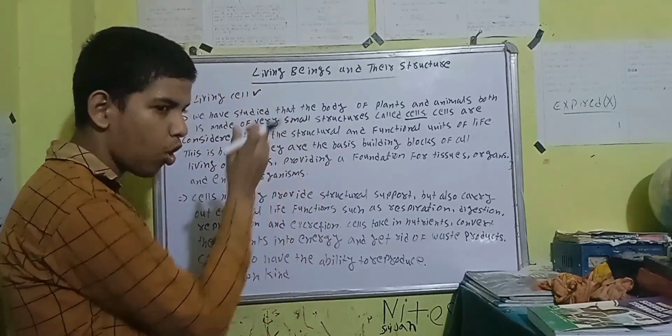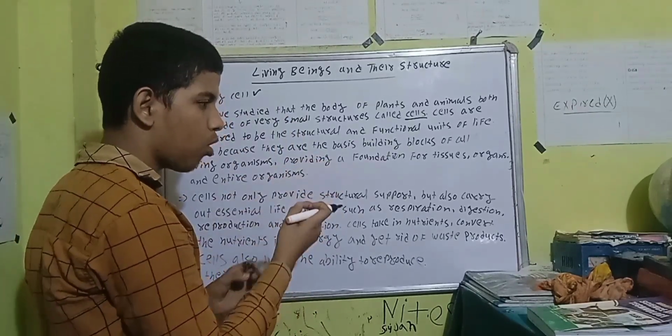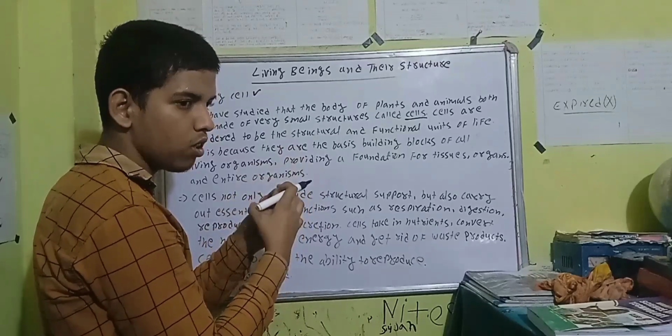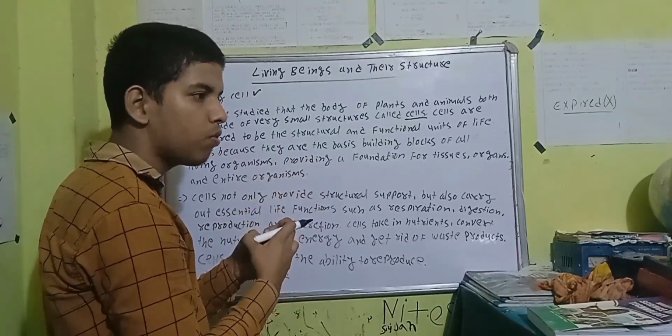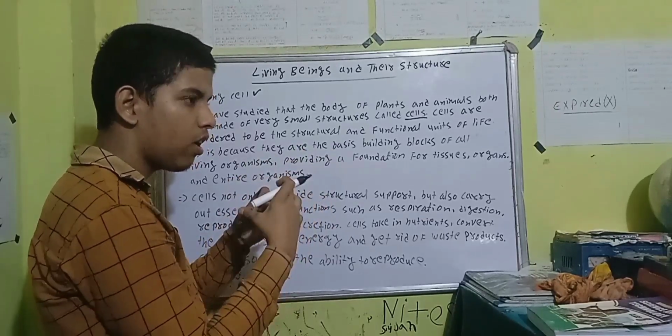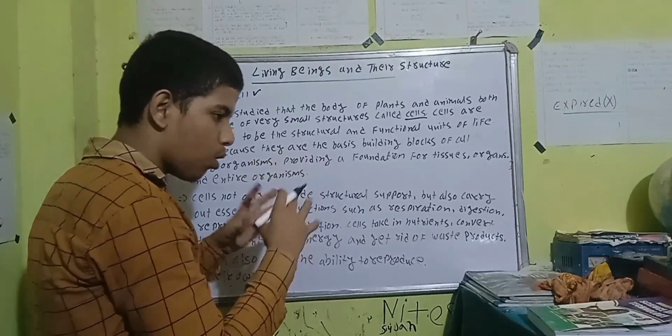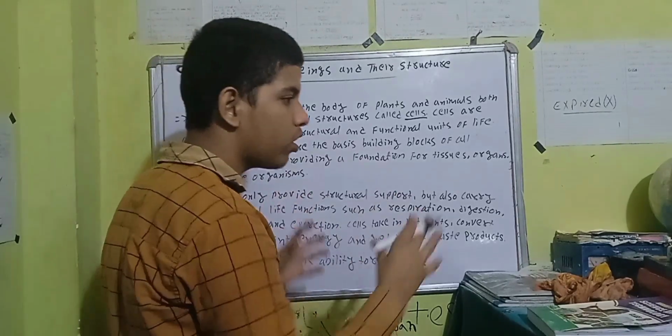Very small blocks. And these small blocks come together to form tissues, and then tissues unite to form organs, and organs work in coordination.